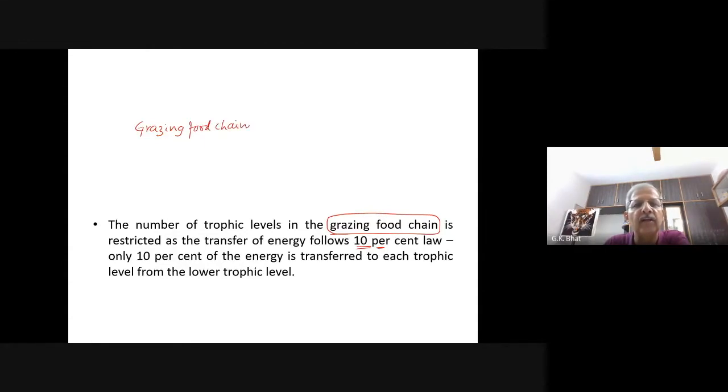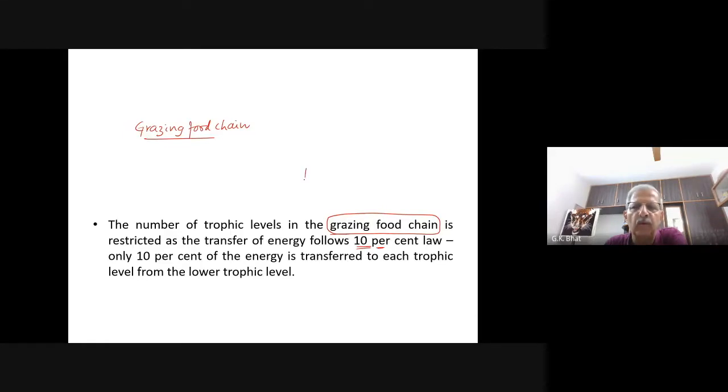Graze here means eat. So plants are eaten by herbivores, herbivores are eaten by carnivores, and carnivores are eaten by secondary carnivores or tertiary consumers. That is the grazing food chain. Who is there in the first trophic level?